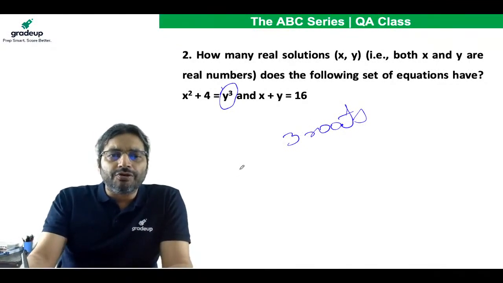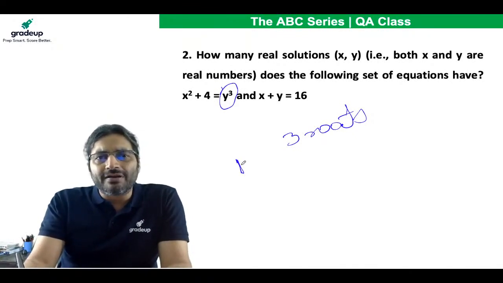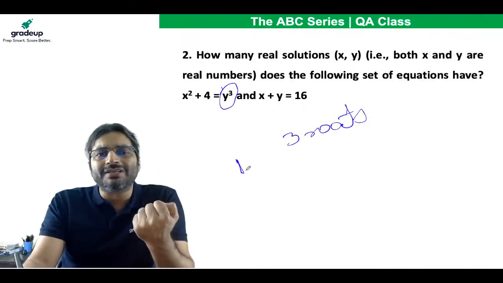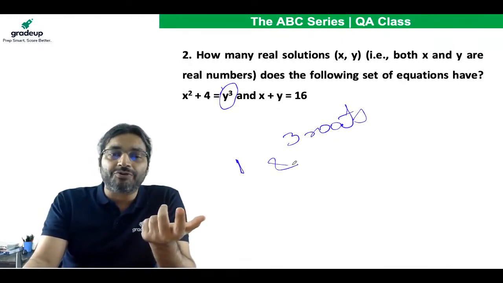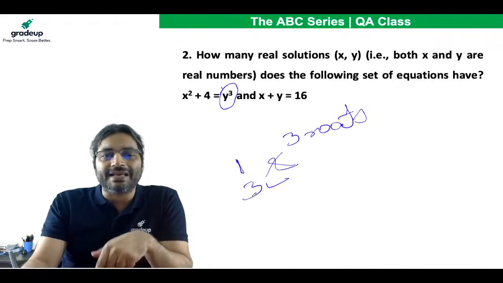So your answer can be 1. Can it have 2 real roots? No, because if there are 2 real roots, only one root is imaginary, which is impossible. Can you have 3 real roots? Yes. So your answer is either 1 or 3.